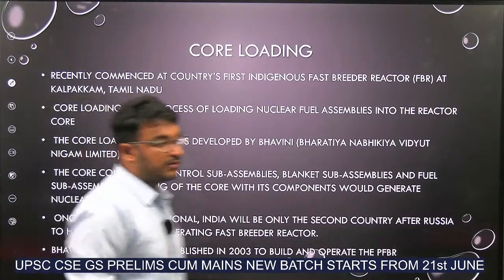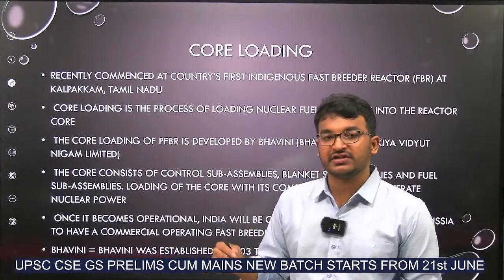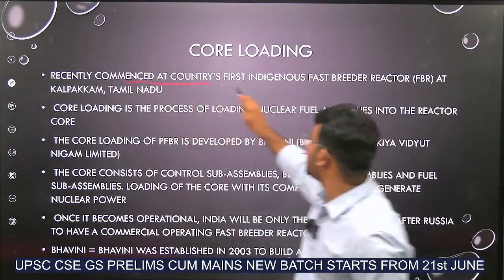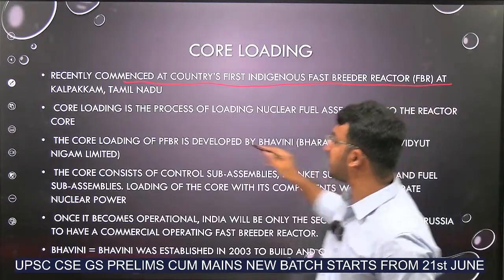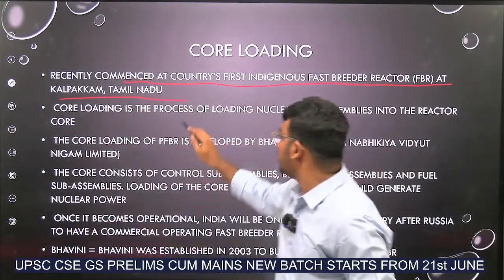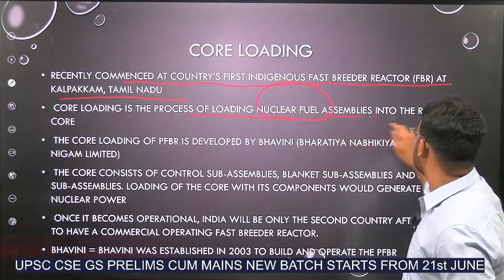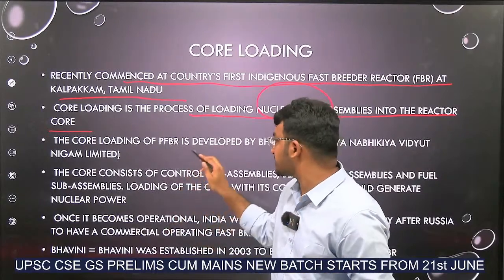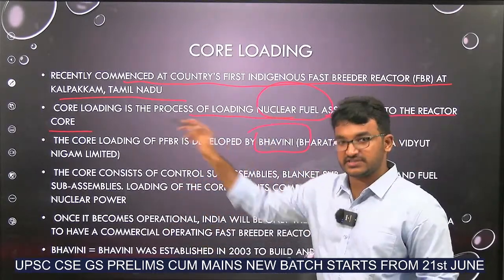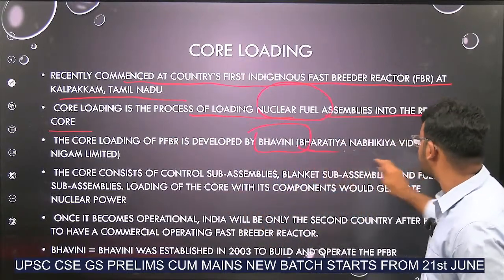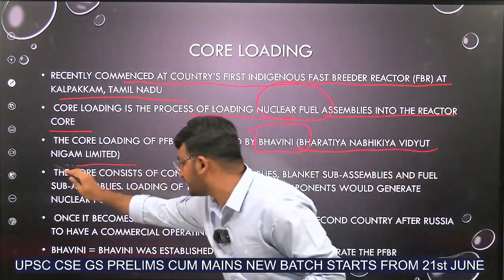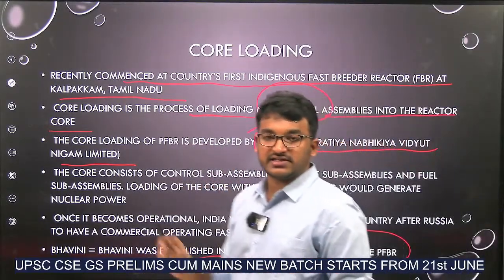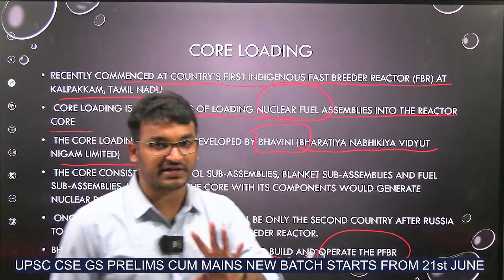Next. Core loading means loading the nuclear fuel in this nuclear power plant. Recently commenced at country's first indigenous fast breeder reactor at Kalpakkam, Tamil Nadu. This core loading is a process of loading nuclear fuel assemblies into the reactor core. And this core loading of this fast breeder reactor is developed by Bhavini, as we had seen in the earlier slide. Bhavini means Bharatiya Nabikiya Vidyut Nigam Limited. It was established in 2003 to build and operate these fast breeder reactors. The major work of this Bhavini is to build fast breeder reactors.